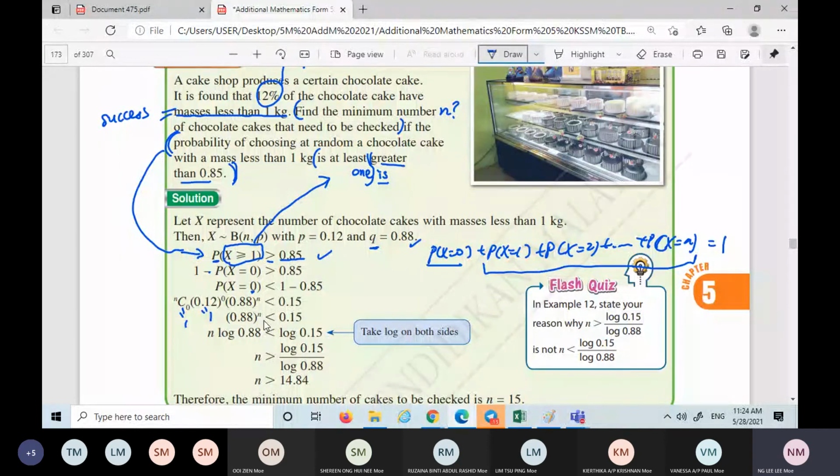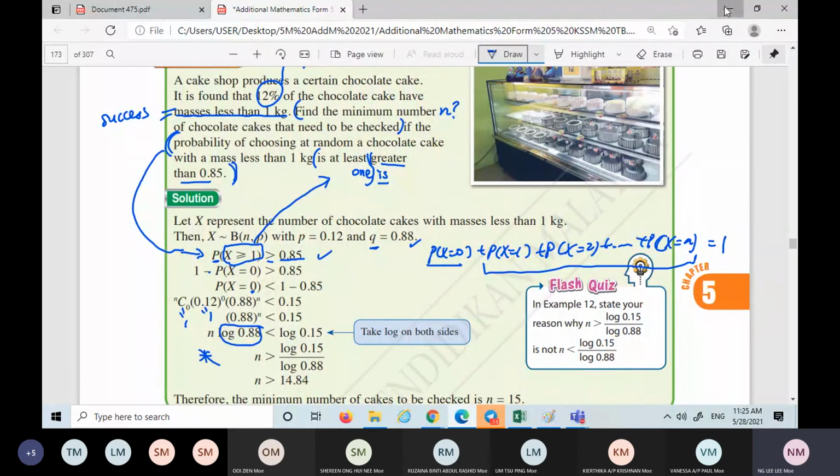Next, there is no way for you to solve this directly because the unknown is at the power, at the index. So what you can do is log both sides. This one you learned in Form 4. After logging both sides, the power can drag down. Then when log 0.88 moves to the other side, why does the sign have to change? You have to pay attention. This is because log 0.88 is negative. So when you do this kind of inequality question, you have to be very careful. If you don't know whether this value is positive or negative, when you multiply or divide to the other side, you have to be very careful.